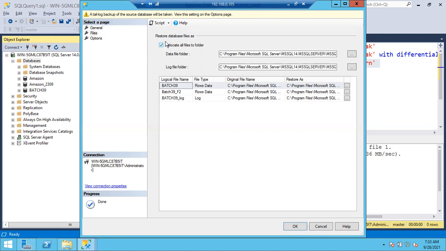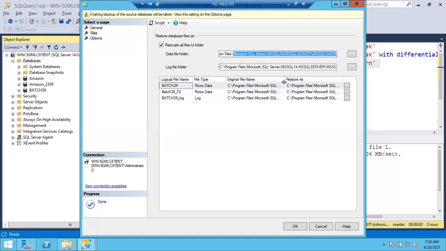Okay, if you choose this option, nothing will happen. For the safe side, you can choose it if you want, but you cannot miss it if you are restoring a database from one instance to another instance; you have to choose this option. Now I am restoring the database in the same instance, so there is no need to select this option. What will happen with this option?